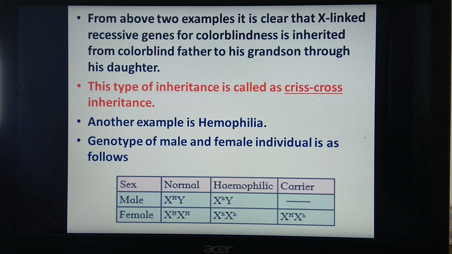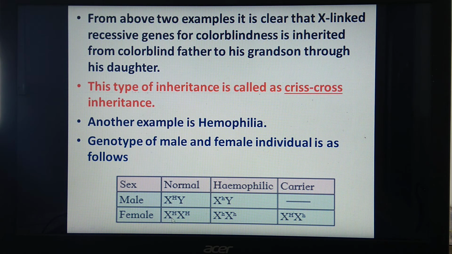Everything is the same as that of red-green color blindness. Only, the recessive gene c is there for color blindness, and for hemophilia we have to use the recessive gene h. So for hemophilia, the genotypes for male and female individuals: for a normal male it will be X capital H Y, and for a hemophilic male it will be X small h Y, because the small h recessive gene is responsible for causing the disorder.